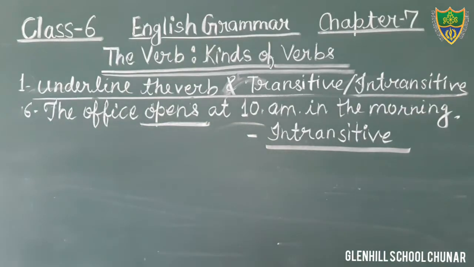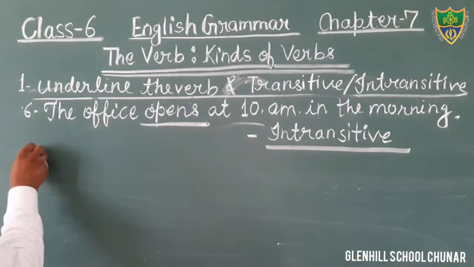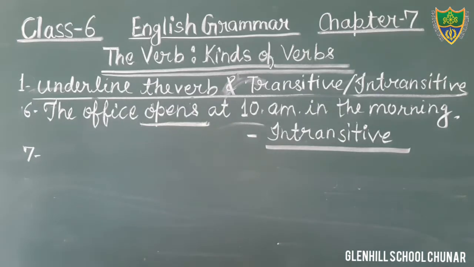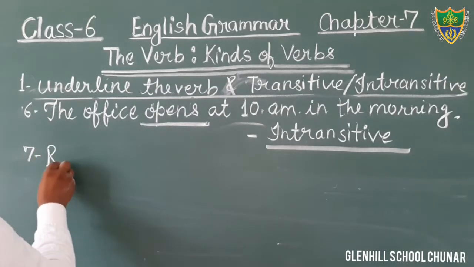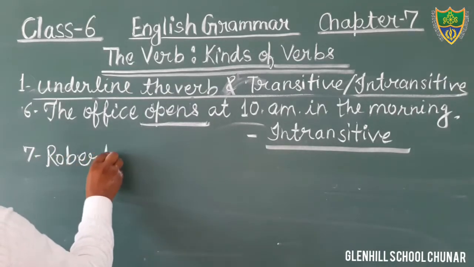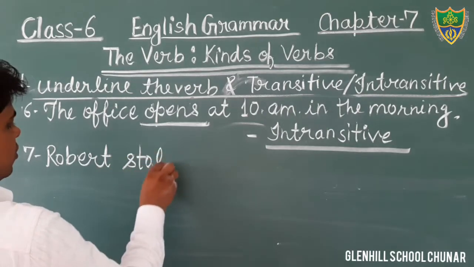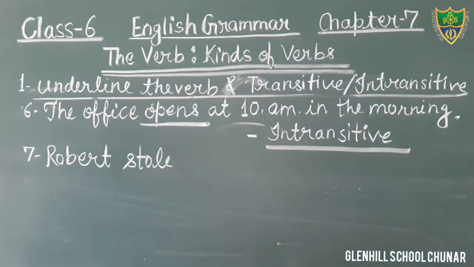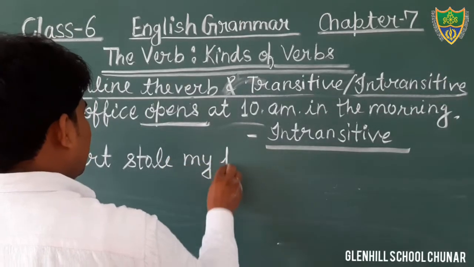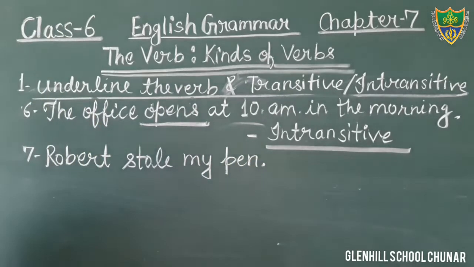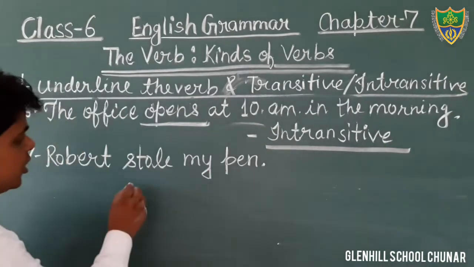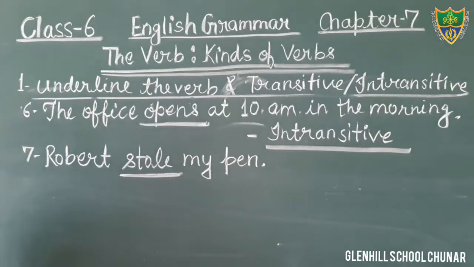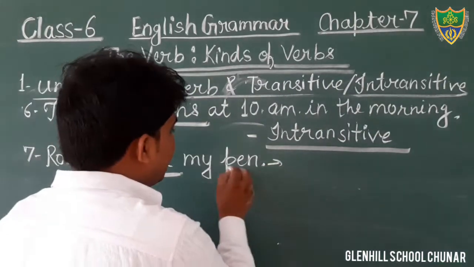Next question. Question number 7. What is question number 7? Robert stole my pen. Stole is the past form of steal, meaning chori karna. Robert stole my pen. What is the verb in this sentence? The verb is stole. And what kind of verb? We are getting an object, pen.